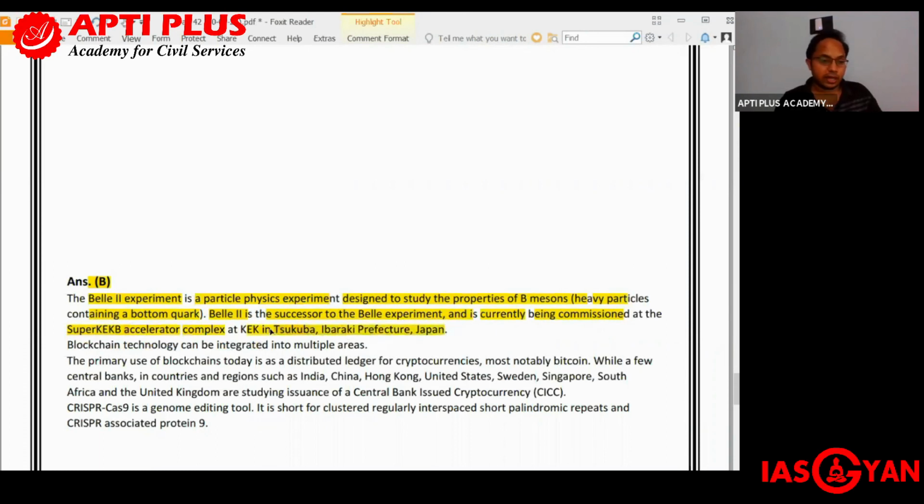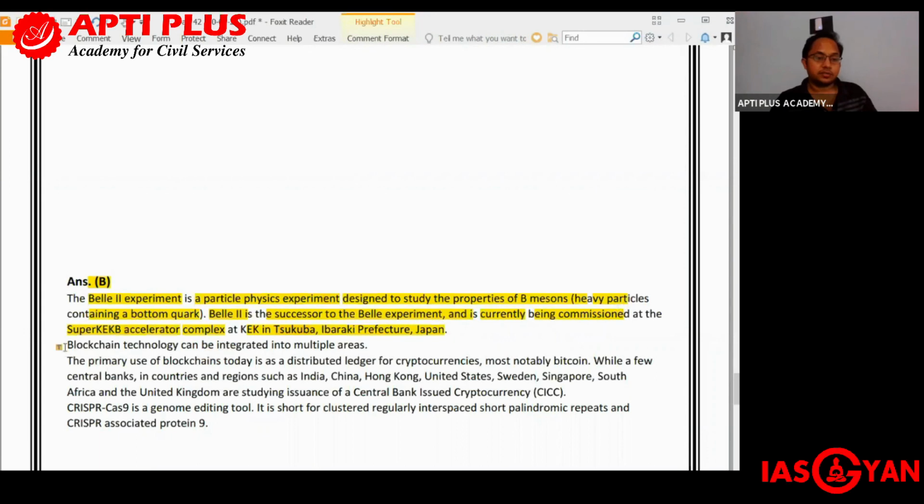So we are not going into that depth, but what is the Bell 2 experiment? It is a particle physics experiment, designed to study the properties of B mesons, which are heavy particles containing a bottom quark.